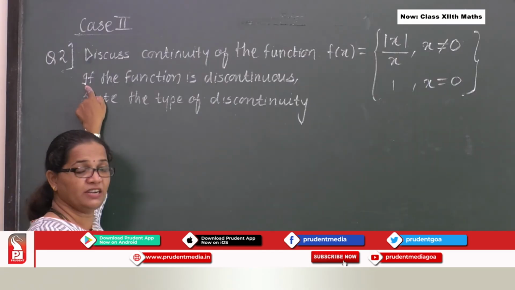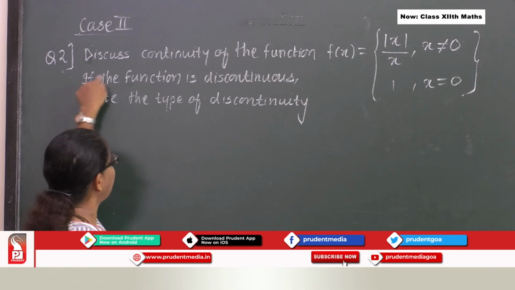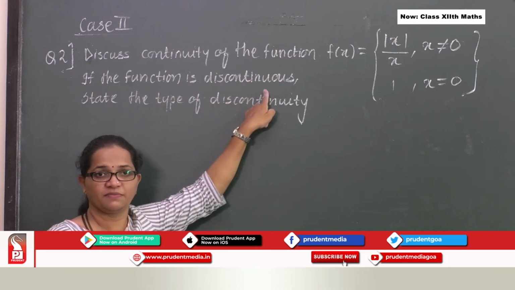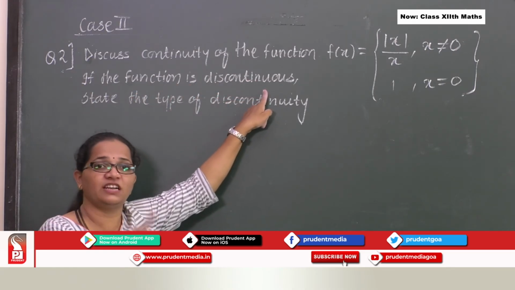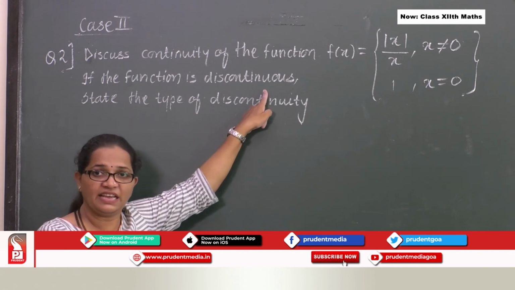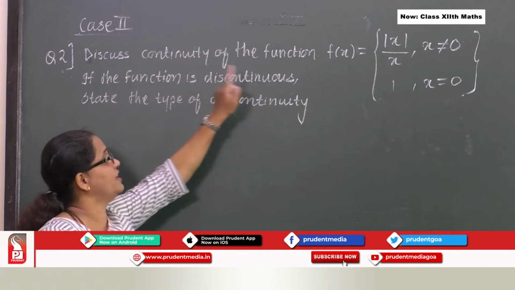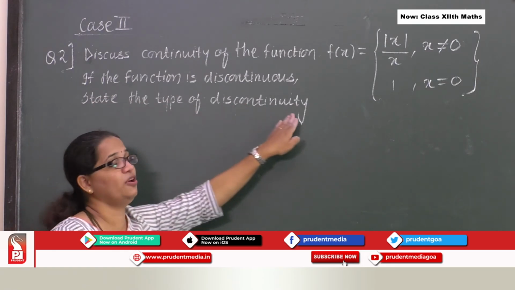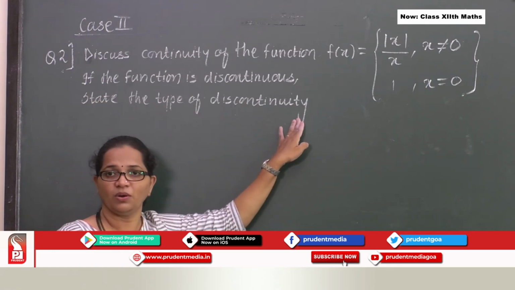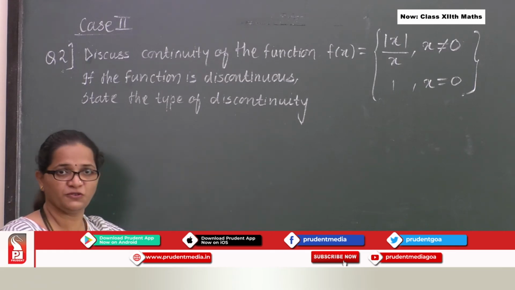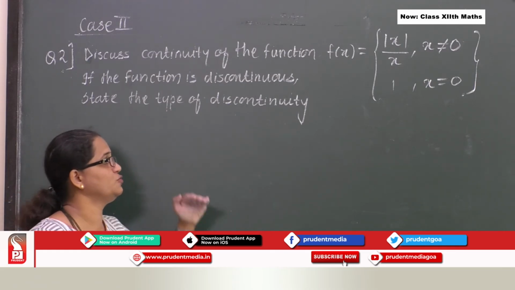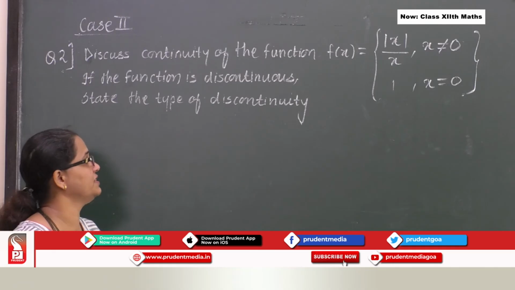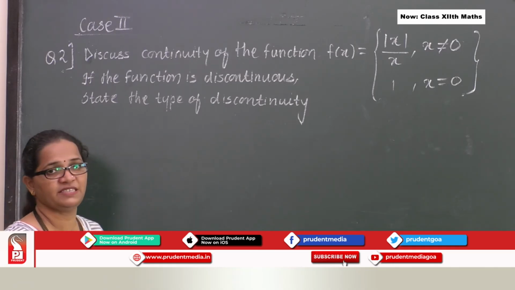The second part of the problem tells me if the function is discontinuous. They are not sure the function is continuous or discontinuous. They are saying if suppose the function is discontinuous, you state the type of discontinuity. Okay, so let's proceed. We understood this problem. What's supposed to be our plan? Let's proceed further with our proper strategy.